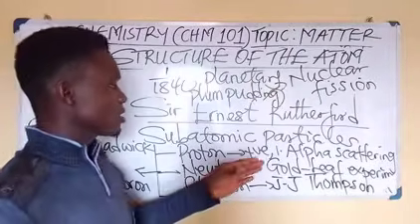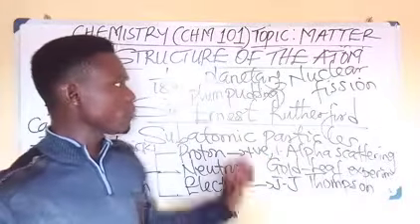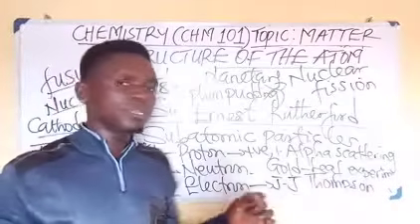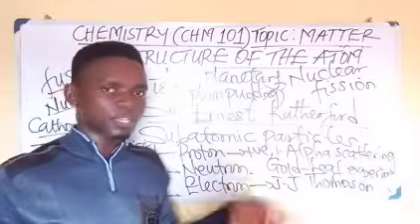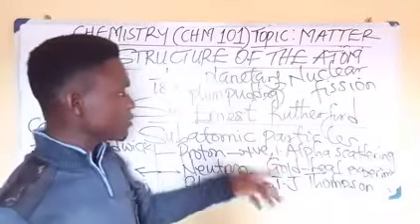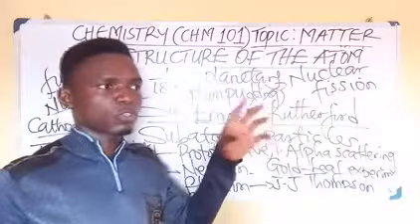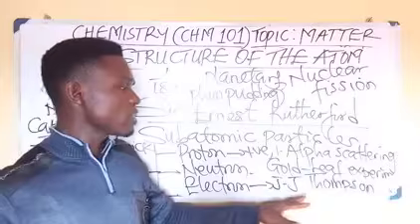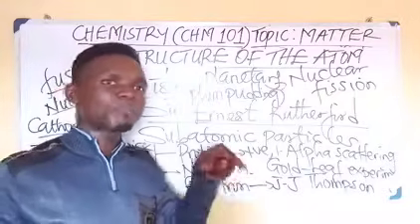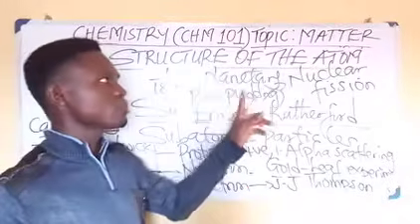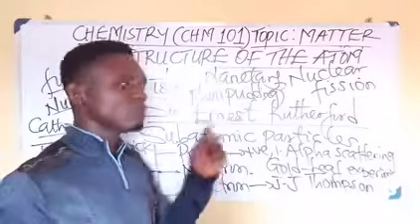Why was J.J. Thomson's atomic model called plum pudding? He said that the atom is a spherical shaped object with scattered protons and embedded electrons. It said that the atom is spherical, not completely circular, and it has scattered protons and embedded electrons. But Sir Ernest Rutherford said that, Thomson, you are very dull. What you have stated is wrong.